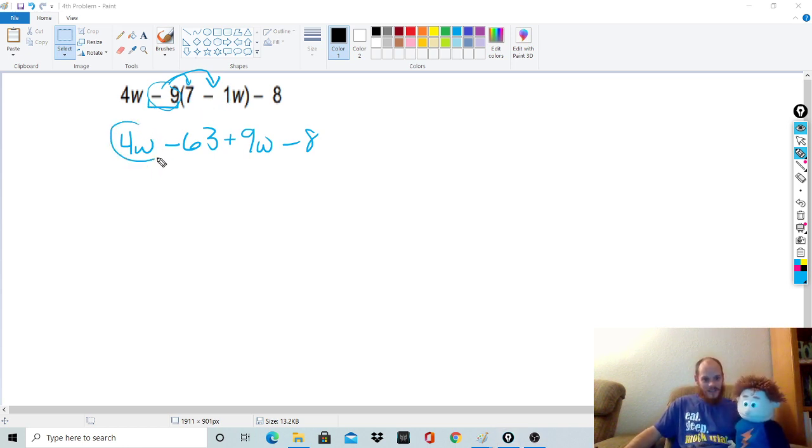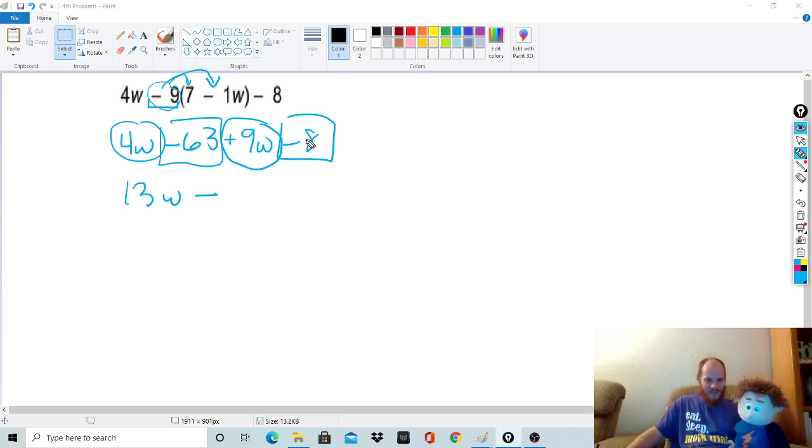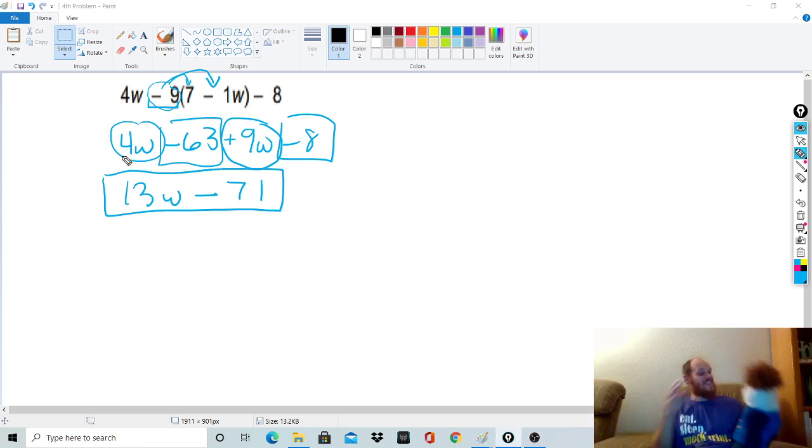So now I just combine like terms. Look for my shapes. Does that one go with it? No. That one. But I'm going to put my 9 in it. I'm going to use a square, negative 63 and negative 8. That's 13w minus, because this is negative and a negative, right? Take those away, and that becomes negative 71. And you are done, my man. This is great. And this will make it so much easier when you go to learn to evaluate expressions.